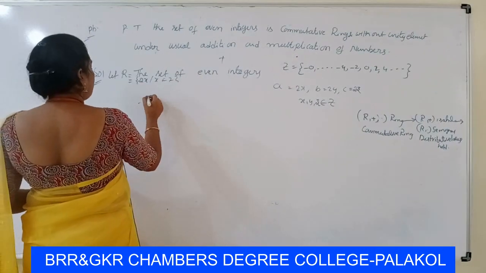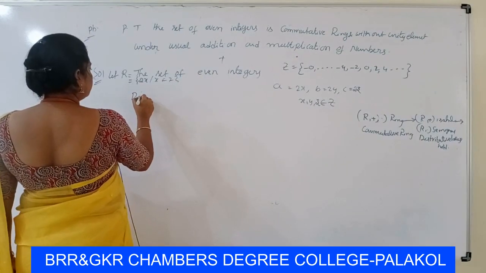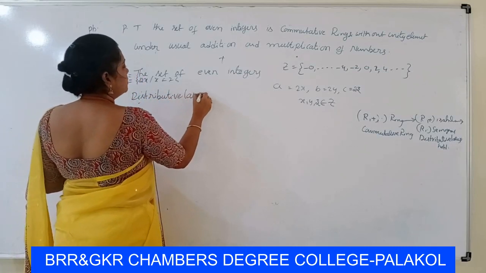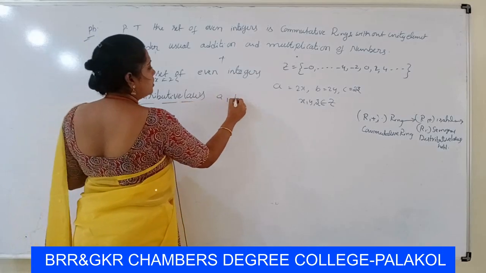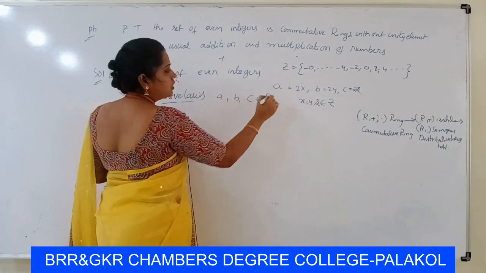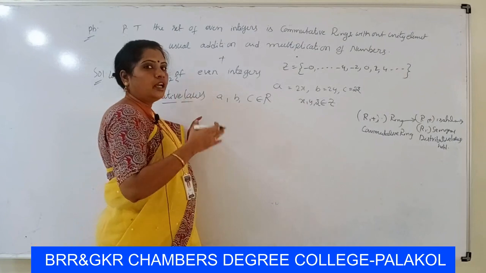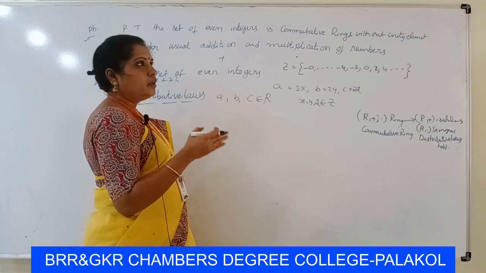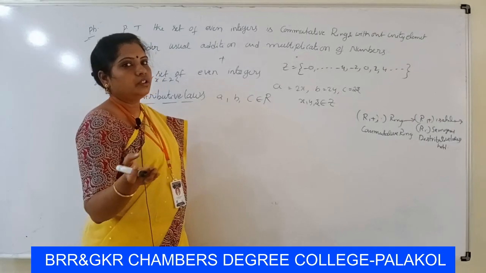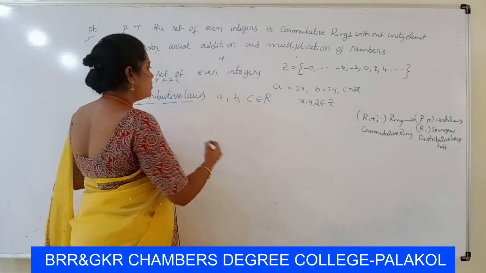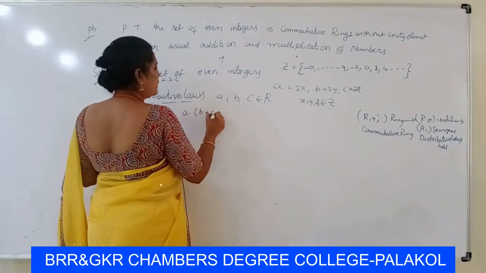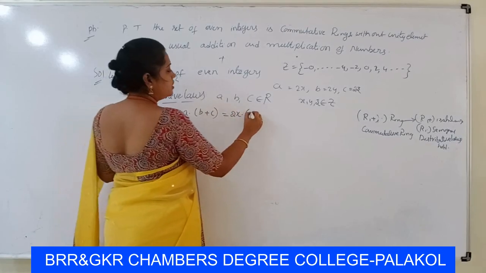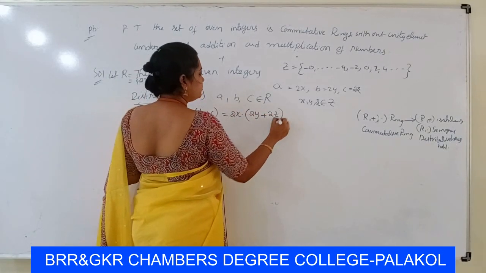What is the distributive law? We take any three elements A, B, C belongs to R, then A into B plus C is equal to AB plus AC. Again B plus C into A is equal to B dot A plus C dot A. So A dot B plus C is equal to 2x dot 2y plus 2z.